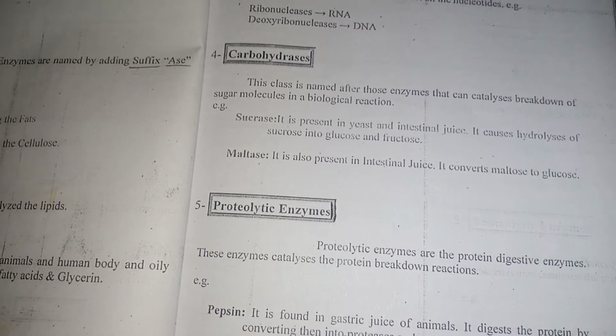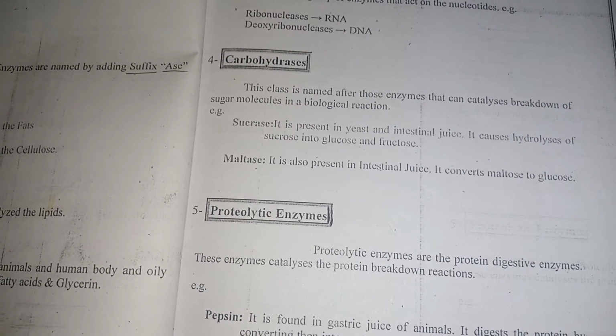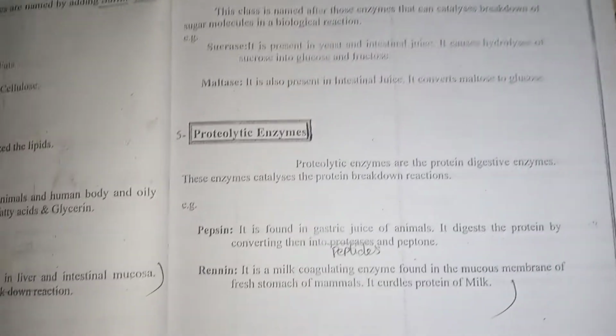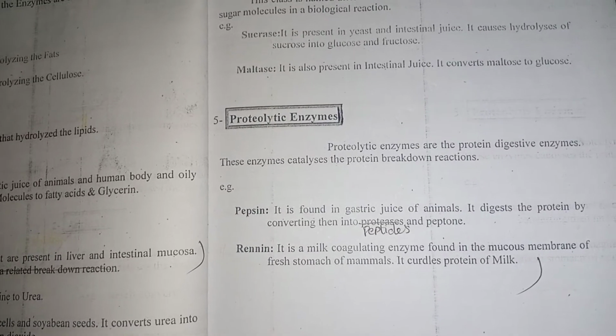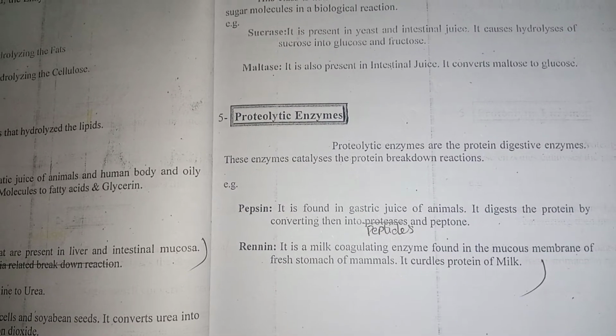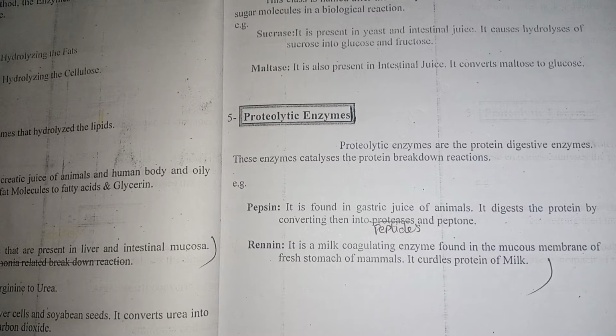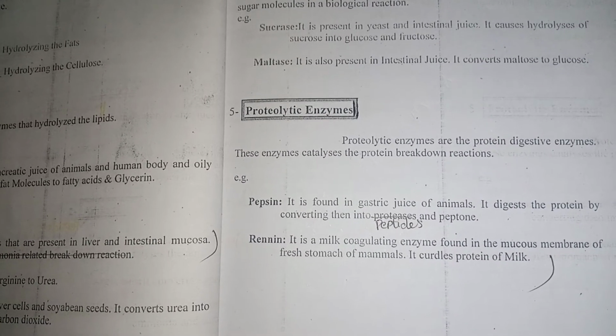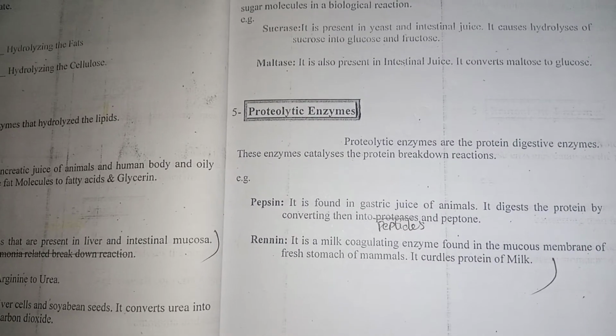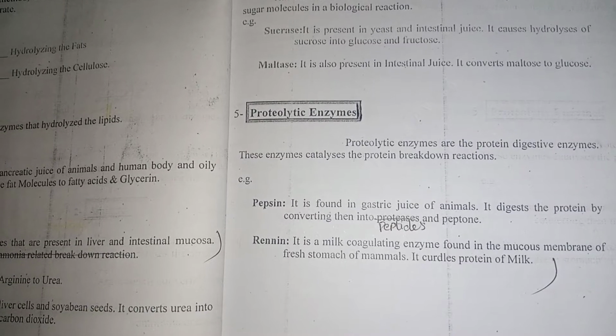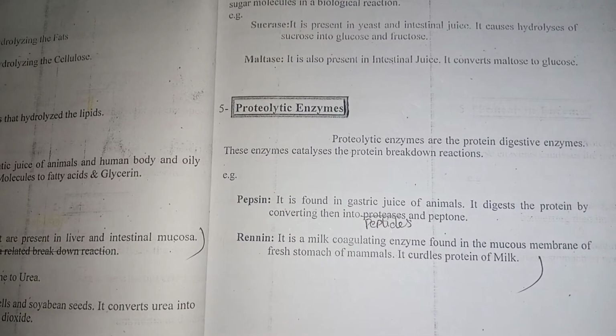Proteolytic enzymes. Proteolytic enzymes are the protein digestive enzymes. These enzymes catalyze the protein breakdown reactions. Pepsin is found in gastric juice of animals.